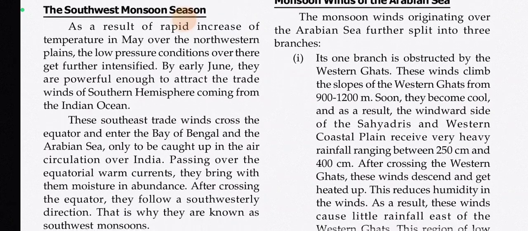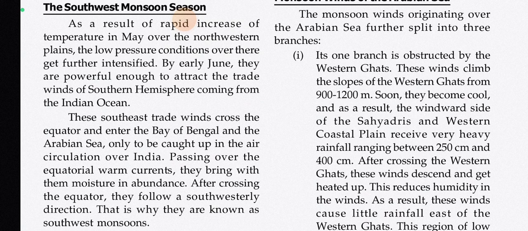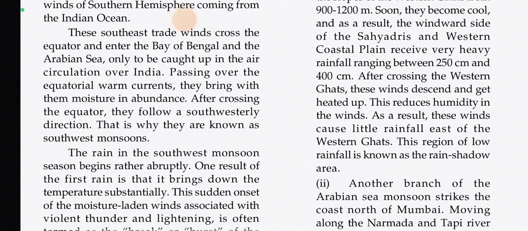The southwest monsoon season. As a result of rapid increase of temperature in May over the northwestern plains, the low pressure conditions over there get further intensified. By early June, they are powerful enough to attract the trade winds of the southern hemisphere coming from the Indian Ocean. These southeast trade winds cross the equator and enter the Bay of Bengal and the Arabian Sea, only to be caught up in the air circulation over India. Passing over the equatorial warm currents, they bring with them moisture in abundance. After crossing the equator, they follow a southwesterly direction. That is why they are known as southwest monsoon.